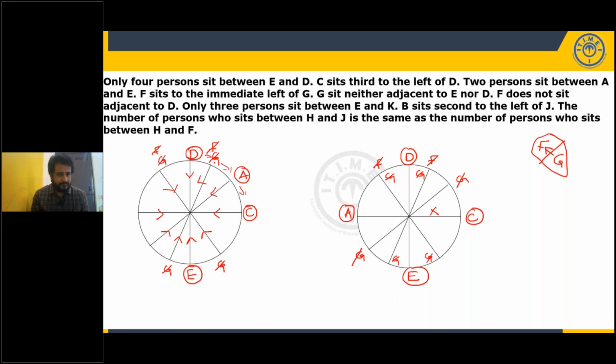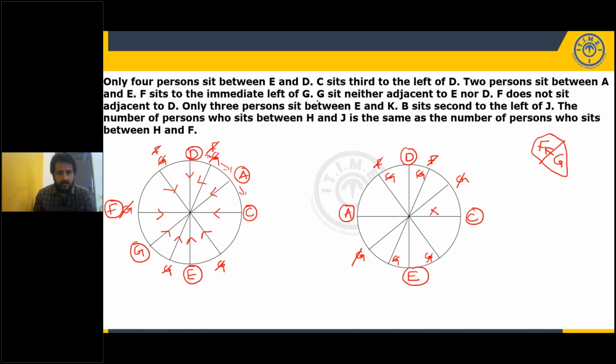Well, let's check here. G cannot be here. It is A. It is C. If I take G here, F is immediate left of G, but F cannot be adjacent to D. So G cannot be here. So the only possibility is G is here and F is here. F is immediate left of G. So we have only one such possible position for F and G. I hope it is clear.